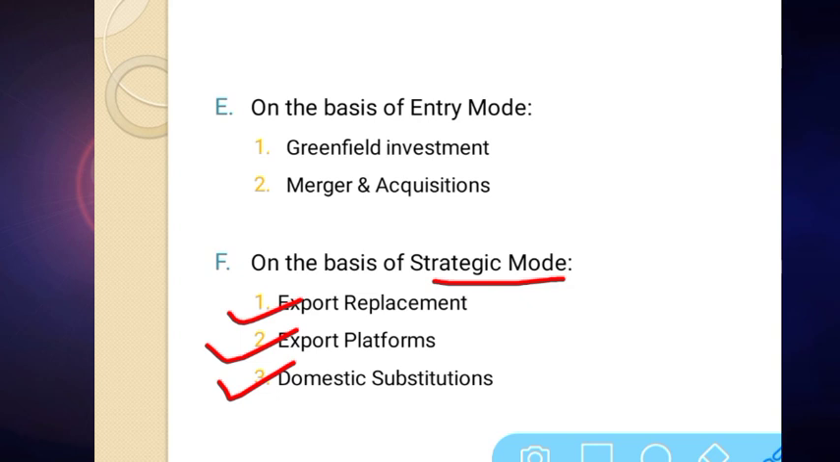Say, for example, Raymond has done a backward integration with a Switzerland company. Raymond uses Swiss wool to give strength and whiteness to woolen clothes. Now the company has done backward integration with a Swiss company. The aim is that Raymond will get an uninterrupted supply of wool at a cheaper rate. So any FDI done for this purpose is called domestic substitution.